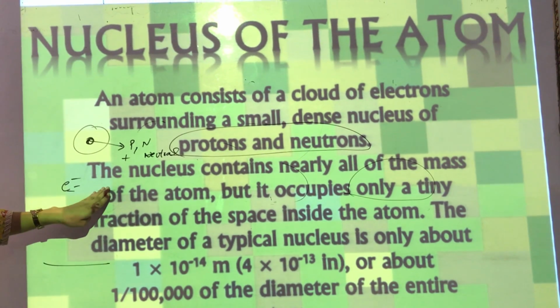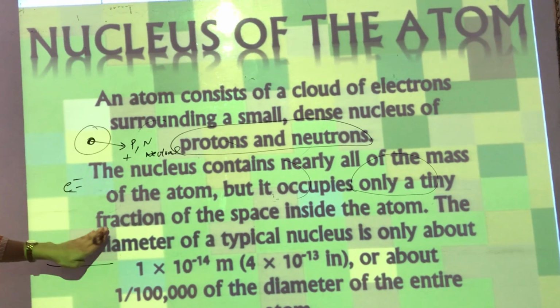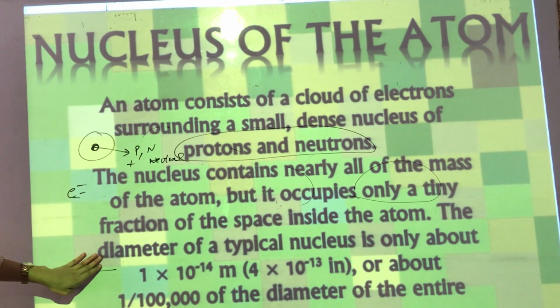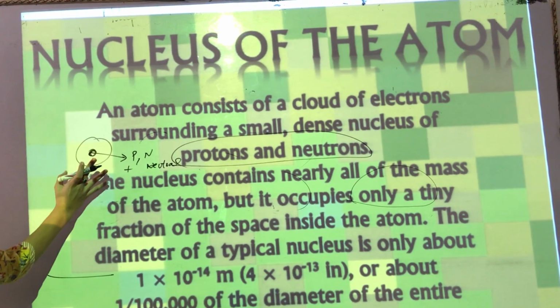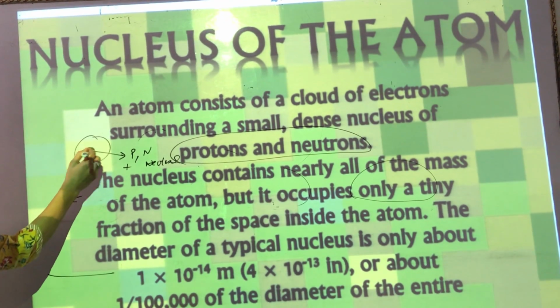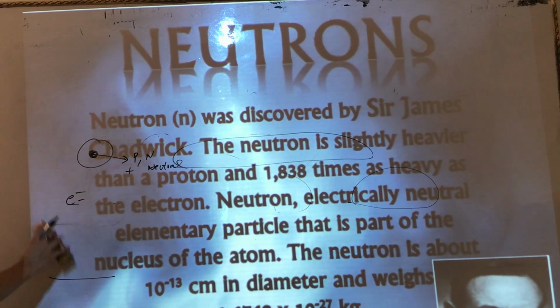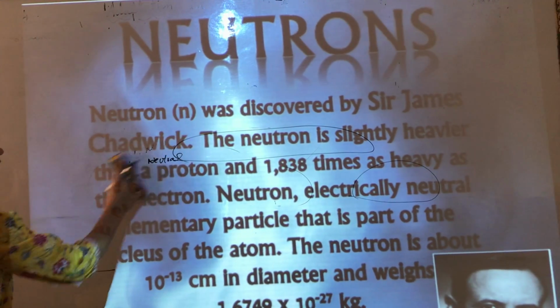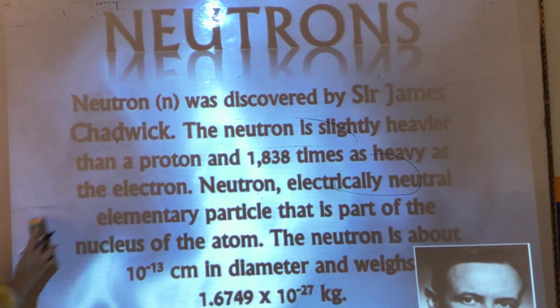The nucleus contains nearly all the mass of the atom, but it occupies only a tiny fraction of the space inside the atom. Basically all the mass, all the weight of the atom is there in the nucleus. Now if we talk about neutrons, as I told you children earlier, it was believed that the atom is indivisible. Okay, we cannot divide the atom.